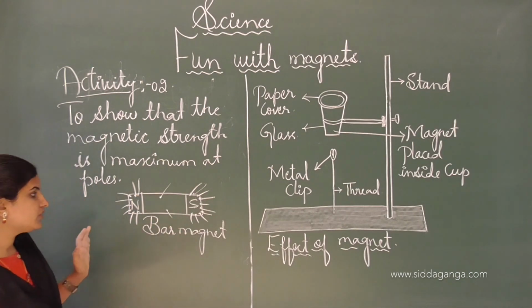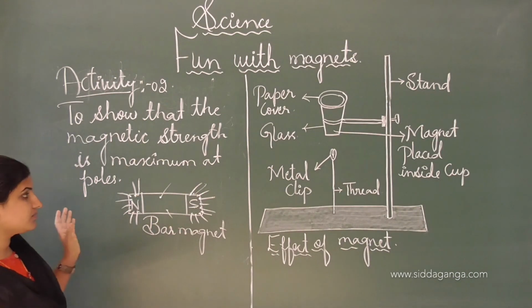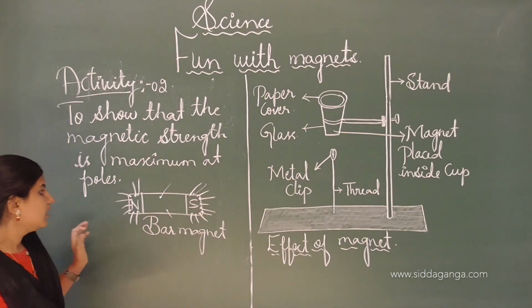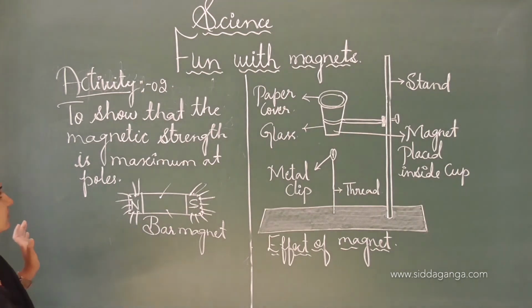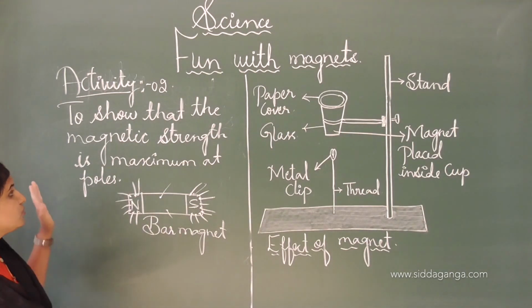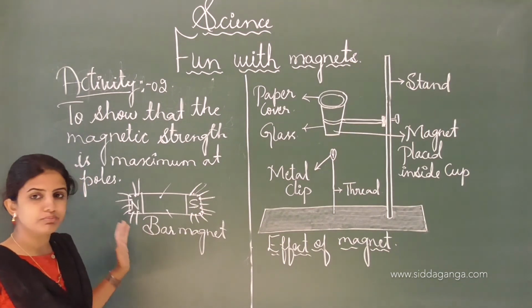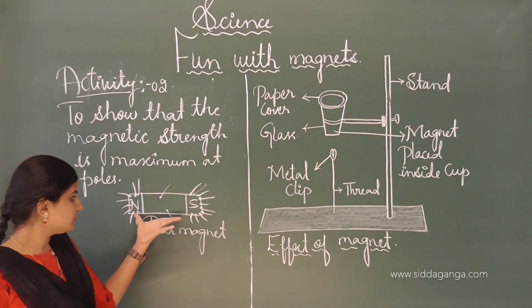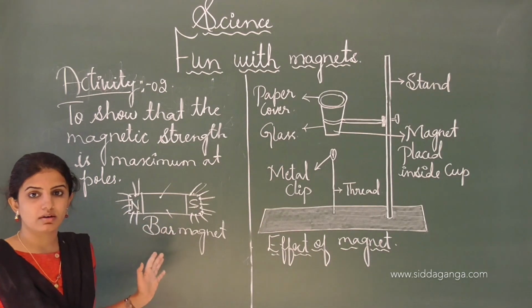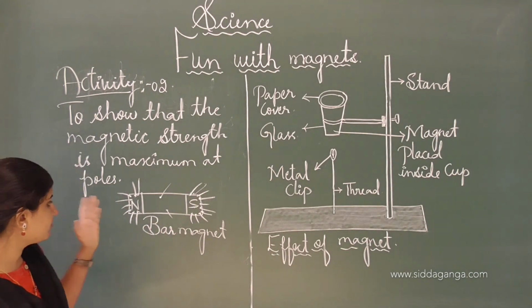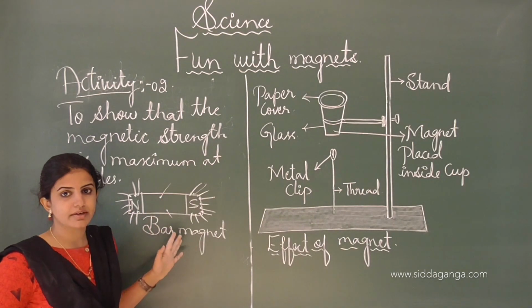At the poles region, both attraction and repulsion will be more compared to the center region of a magnet.